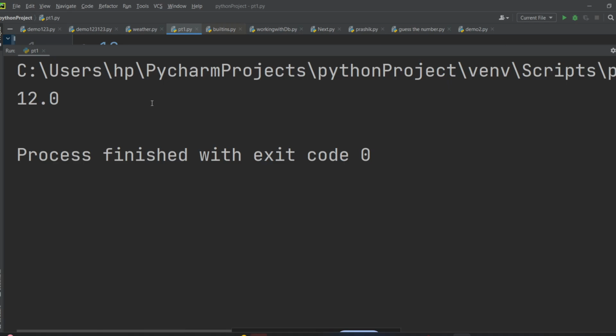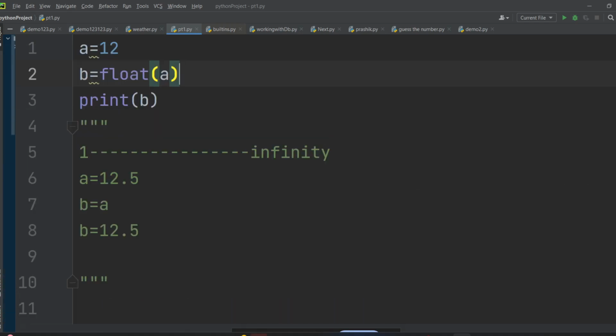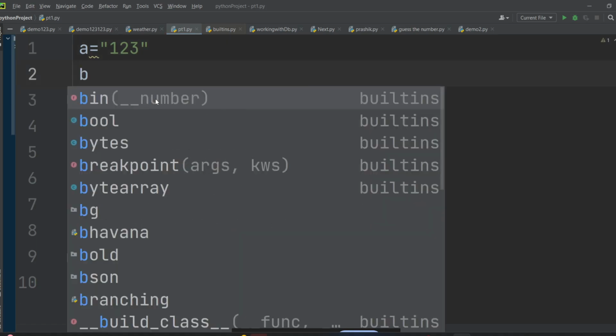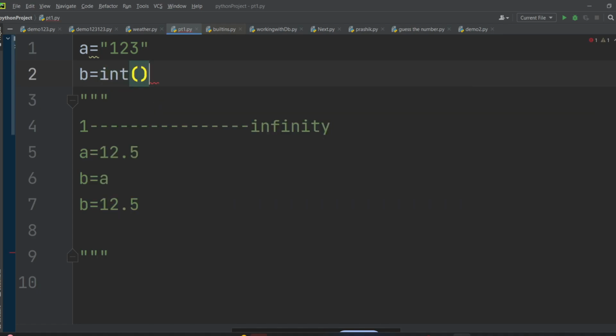Yes, sir. In the same way, you can convert a string into a number as well. Suppose I have a and I write 1, 2, 3. So I have a string. This a has 1, 2, 3, which is not a number, it is a string. I can convert this string into a number. I will write b is equal to integer and wrap this a with this integer.